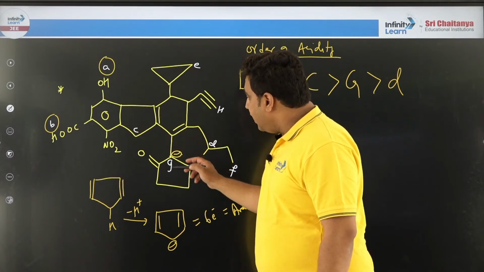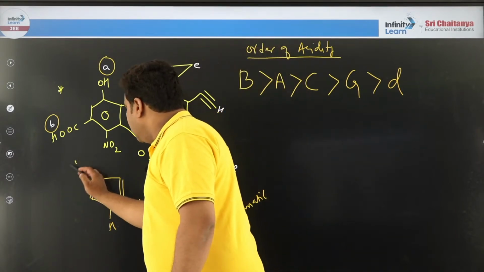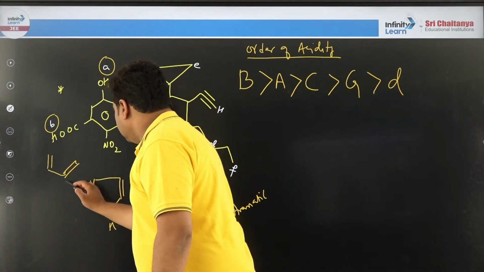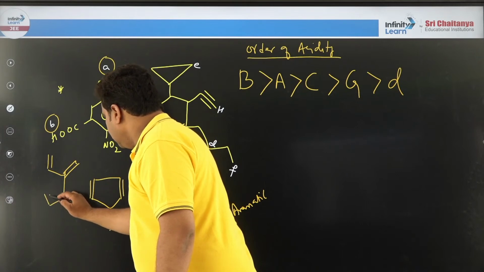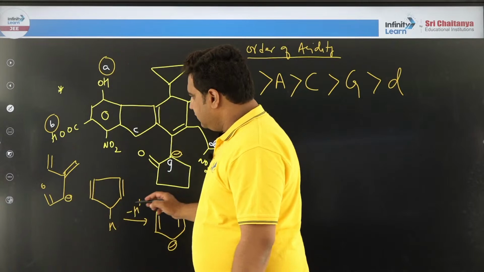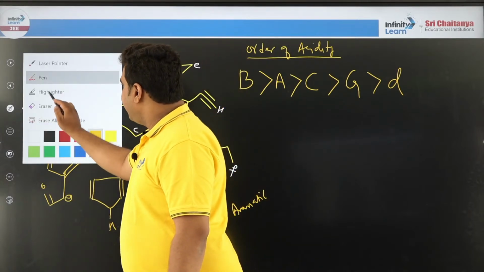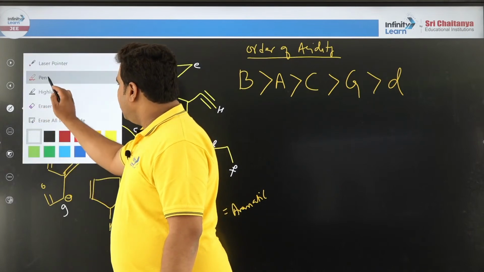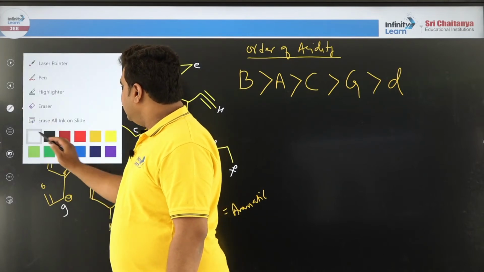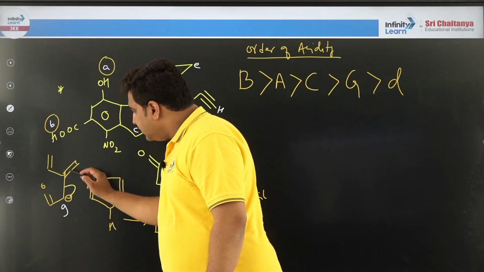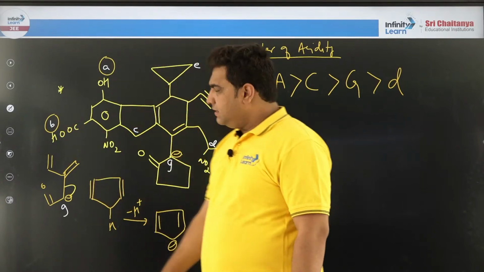So if you draw the free body diagram of G, this is G, correct? If you draw a free body diagram of G, you can see that this negative charge can participate in resonance with this one and to a long extent, hence G.